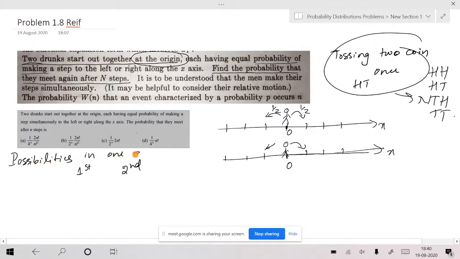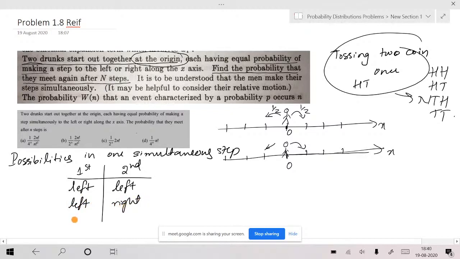First person can move left, second person also can move left. First person can move left, second person can move right. First person can move right, second person can move left.